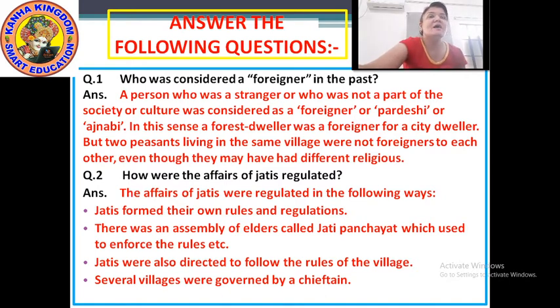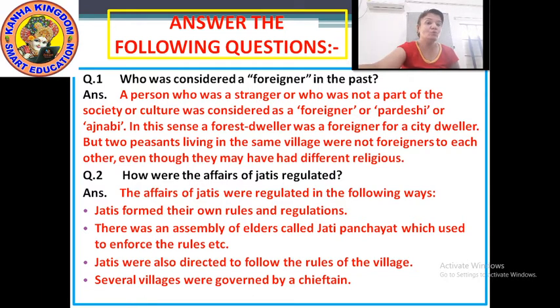In this sense, a forest dweller was a foreigner for a city dweller. Dweller means one who stays. The place where you live is called dwelling. Now what is your dwelling place? Your dwelling place is your house. So in this sense, a forest dweller was a foreigner for a city dweller, but two peasants living in the same village were not foreigners to each other, even though they may have had different religions.